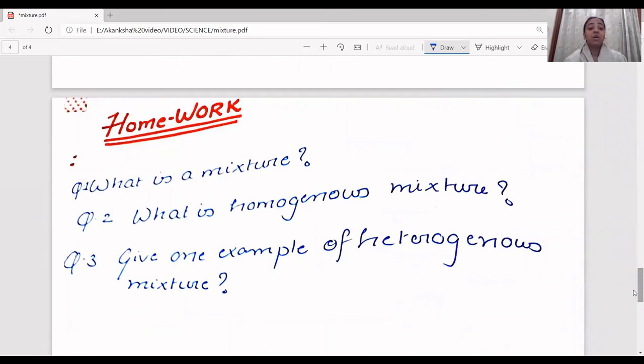Now, I have given you a kind of homework. The questions are: what is a mixture? I hope you can answer this. What is a homogeneous mixture? Again, I know you can answer it. And the third question is: give one example of a heterogeneous mixture. We have sufficiently given examples in the video also. And I would like you guys to suggest more examples so that I can see your creativity, right? So please put your answers in the comment boxes and I will go through your answers. In case of any correction, I will let you know.